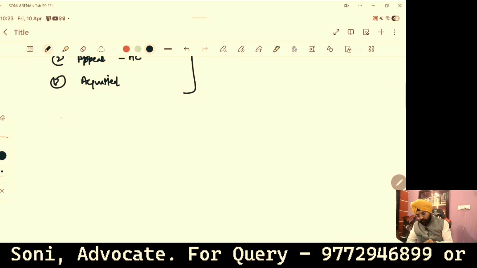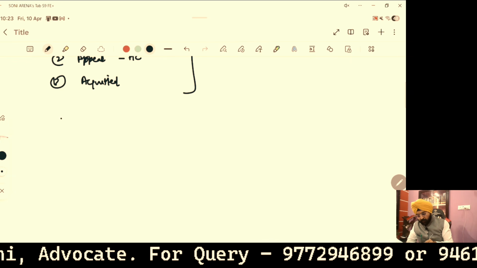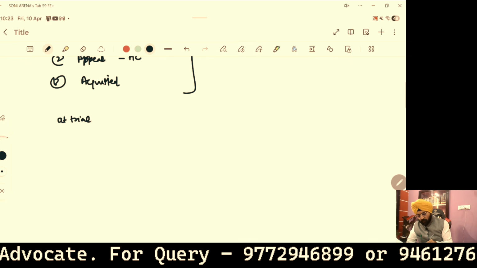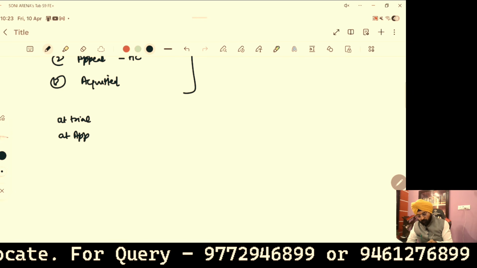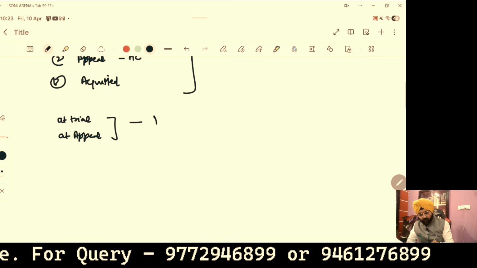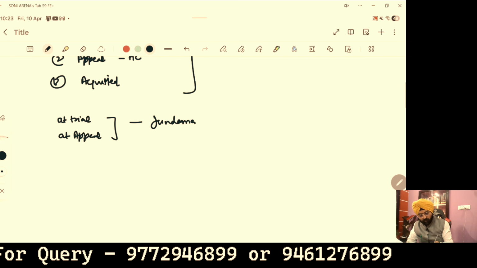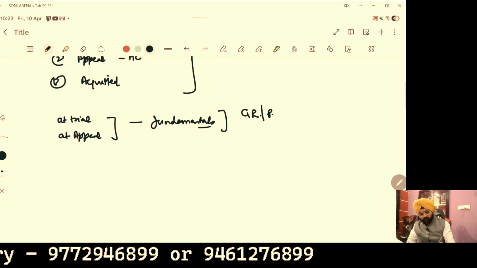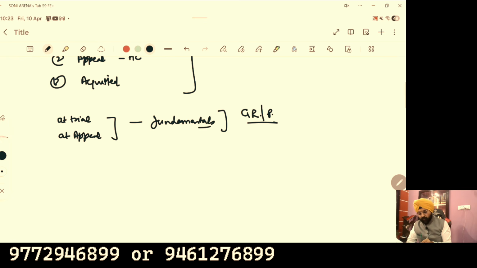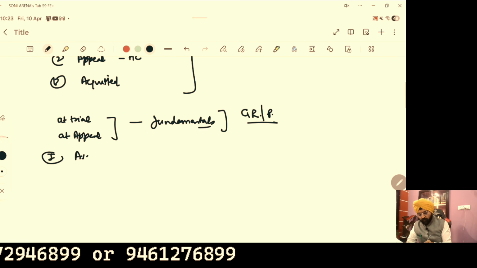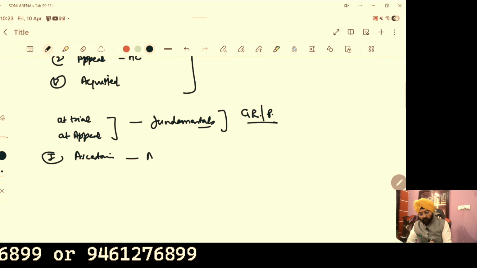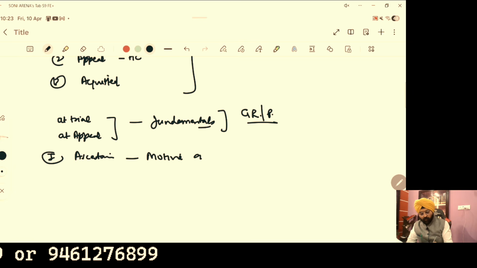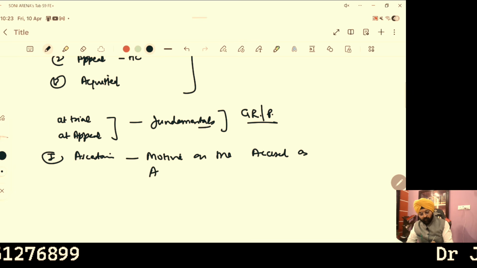Whenever you are having a case of the PC Act, either at the stage of trial or at appeal, we have to follow certain fundamentals. These are called golden rules or principles. First rule is that: ascertain the motive on the part of the accused as averred by the complainant.